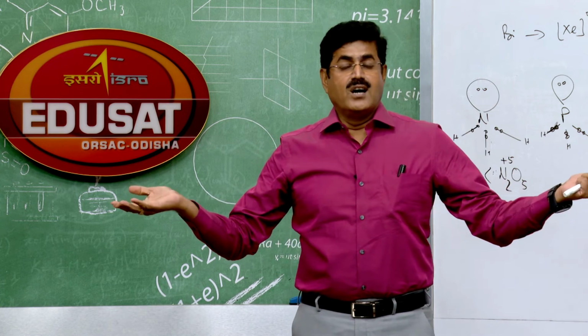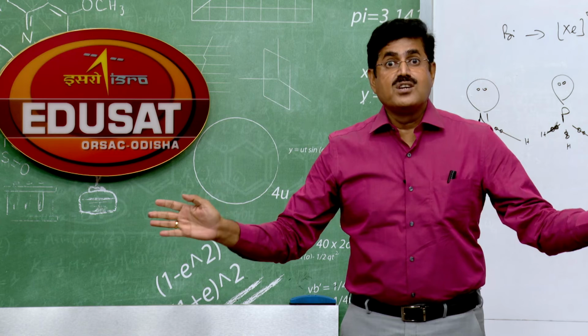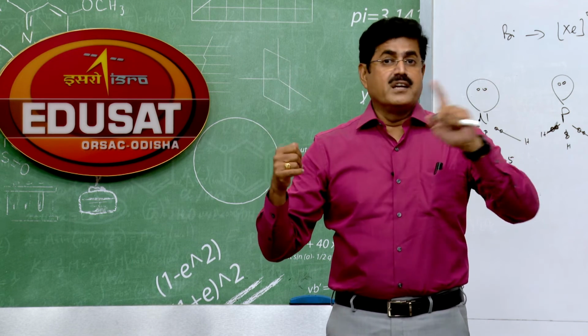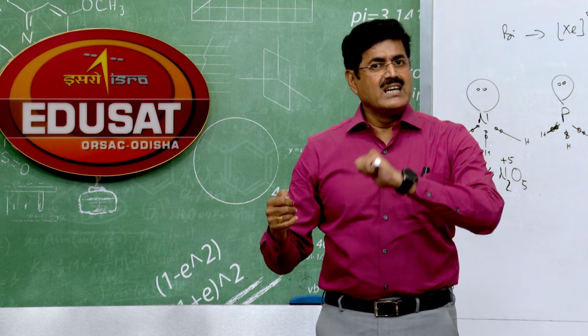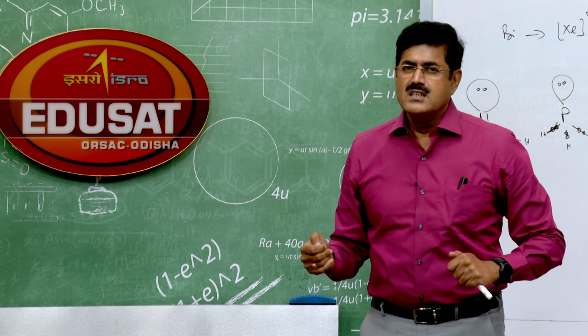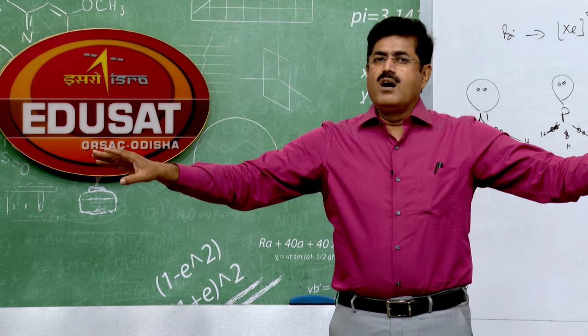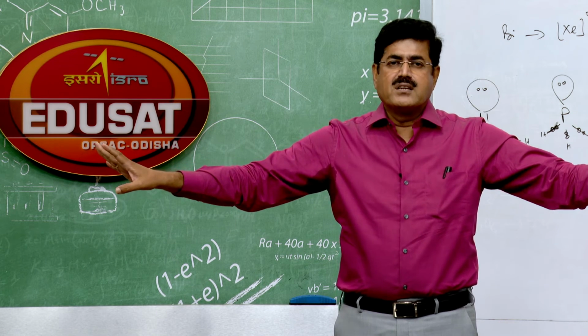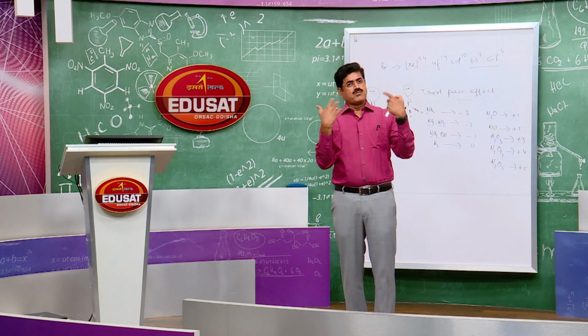But the other elements can extend their covalence up to 6. Why? Because nitrogen does not have vacant orbitals, no vacant d orbital. Nitrogen belongs to the second period. All the second period elements do not have vacant d orbitals. Phosphorus, etc., have got vacant d orbitals.